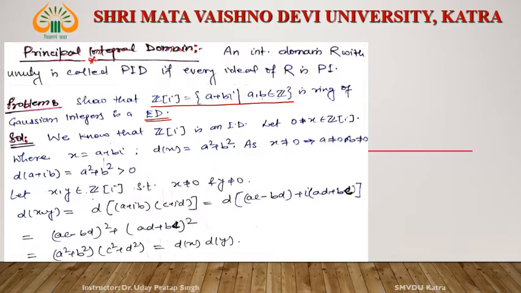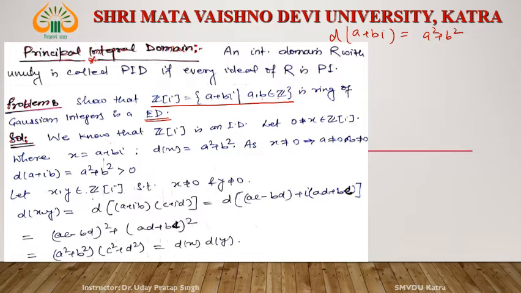To prove Z[i] is ED, we have to define some function D. Since the element of Z[i] is a plus bi, we define D of a plus bi equal to a square plus b square.